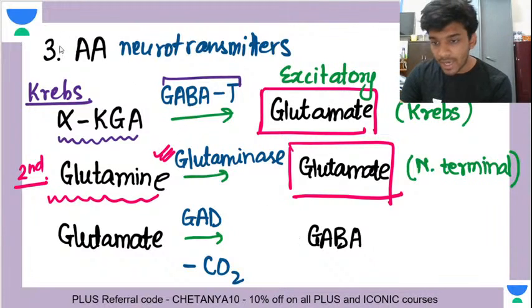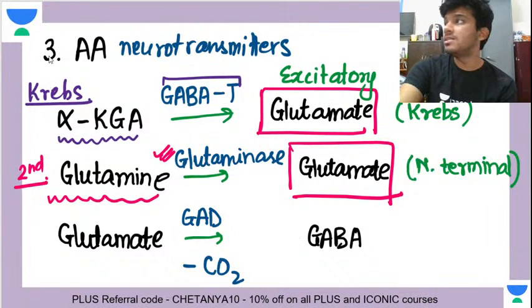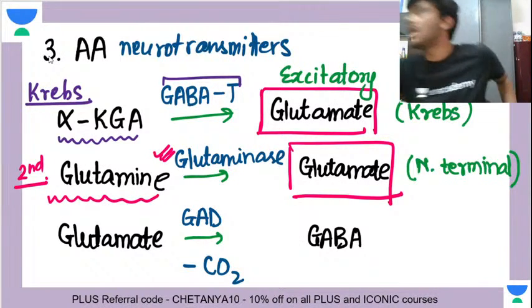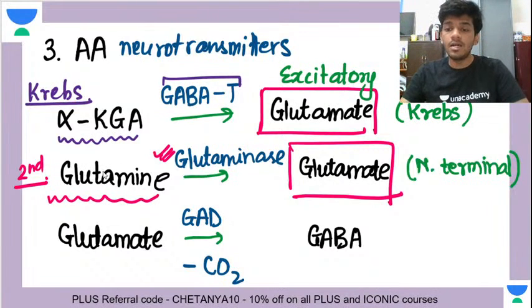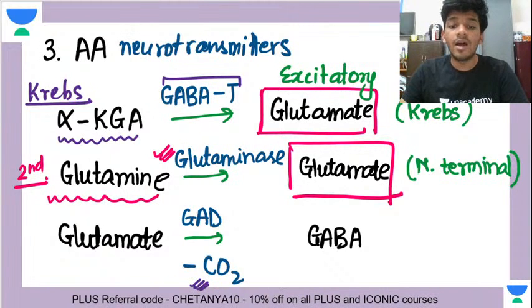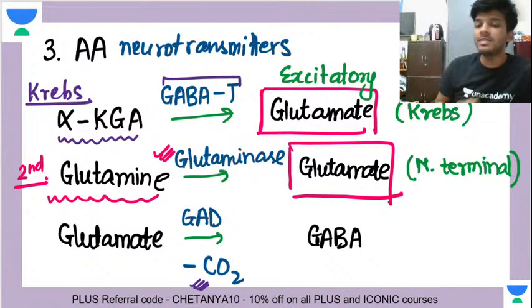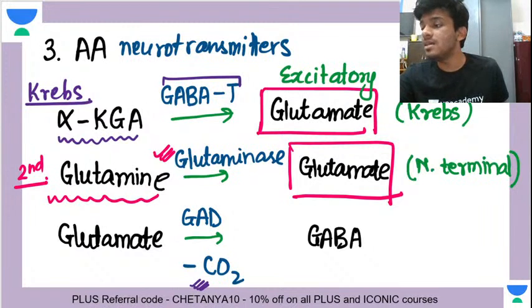Now, if you want to synthesize GABA, the synthesis of GABA is carried out by an enzyme, GAD, that is glutamate decarboxylase. Carboxylic acid is going, so CO2 is going to be released. Whenever we are doing decarboxylation, we are releasing carbon dioxide.